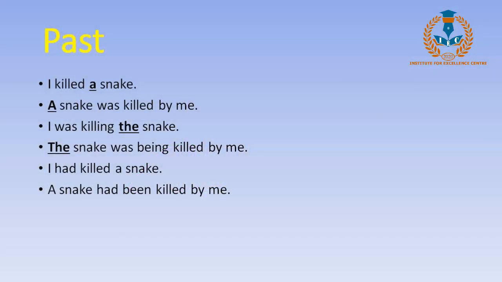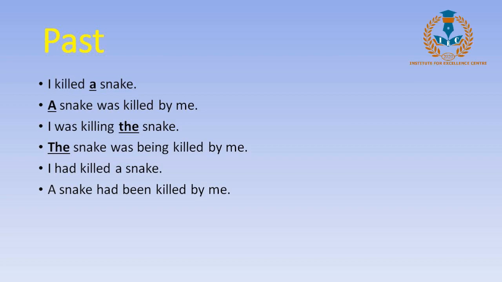Now here, as I've told earlier, the passive form always has be and the verb in its third form. A car will be driven by Rasna.